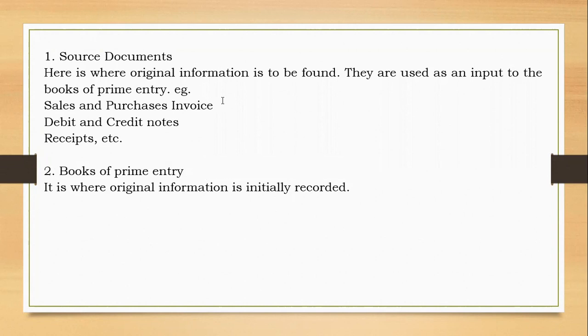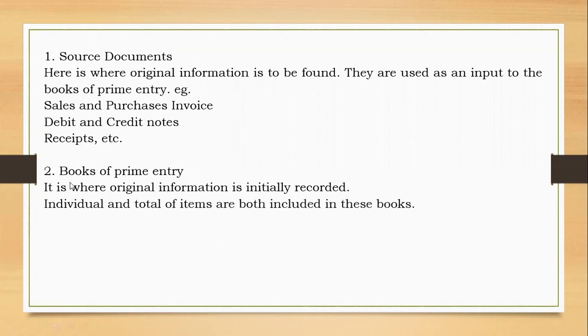The books of primary entry are where the original information is initially recorded. So, for example, if I had sold goods to a credit customer for $500, there will be a book concerning credit sales, and I'll go there and record $500 in that book. So simply speaking, there are several books of primary entry, at which point we will see the individual as well as total of items. We'll just see a little scenario here.